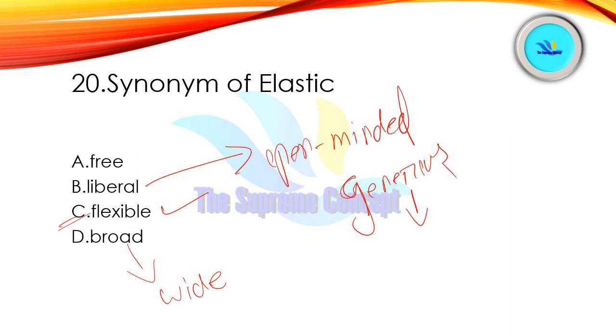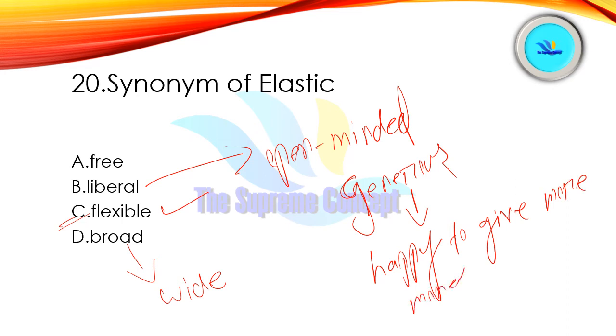If somebody is not giving or not helping others in general, but then you see that particular person is helping others, and there is a sudden change in that person, in that kind of situation that person is being generous to others. All right, so generous means happy to give more money or help than usual.